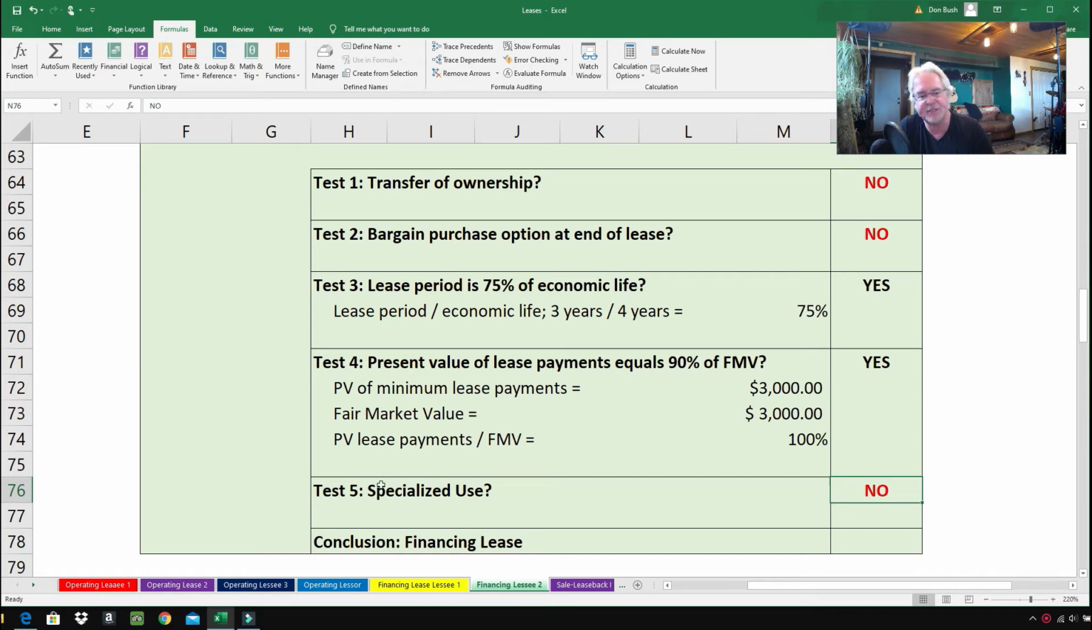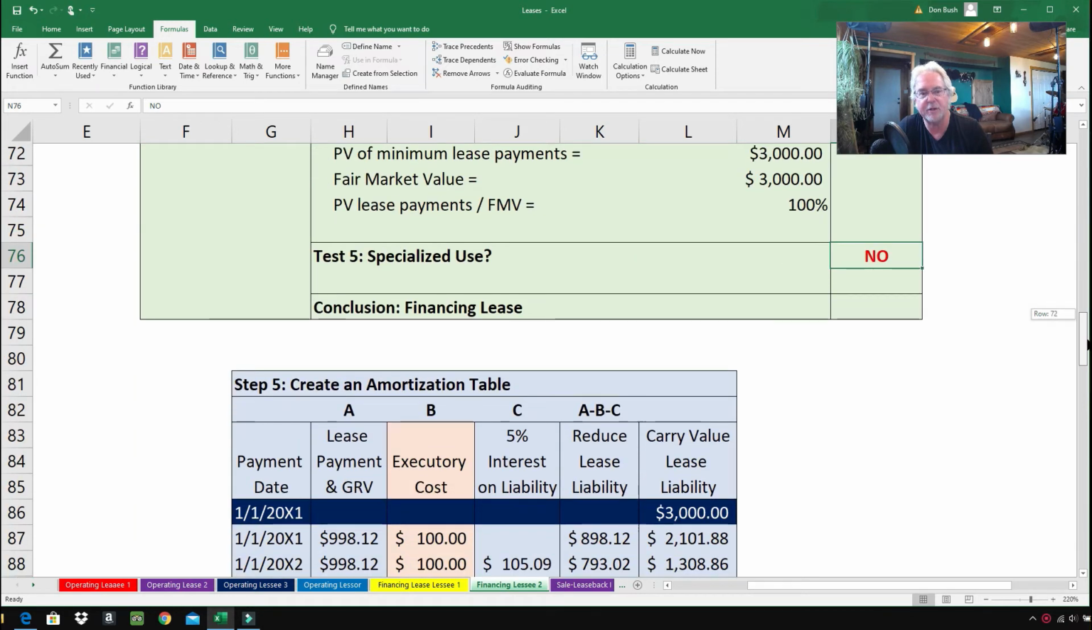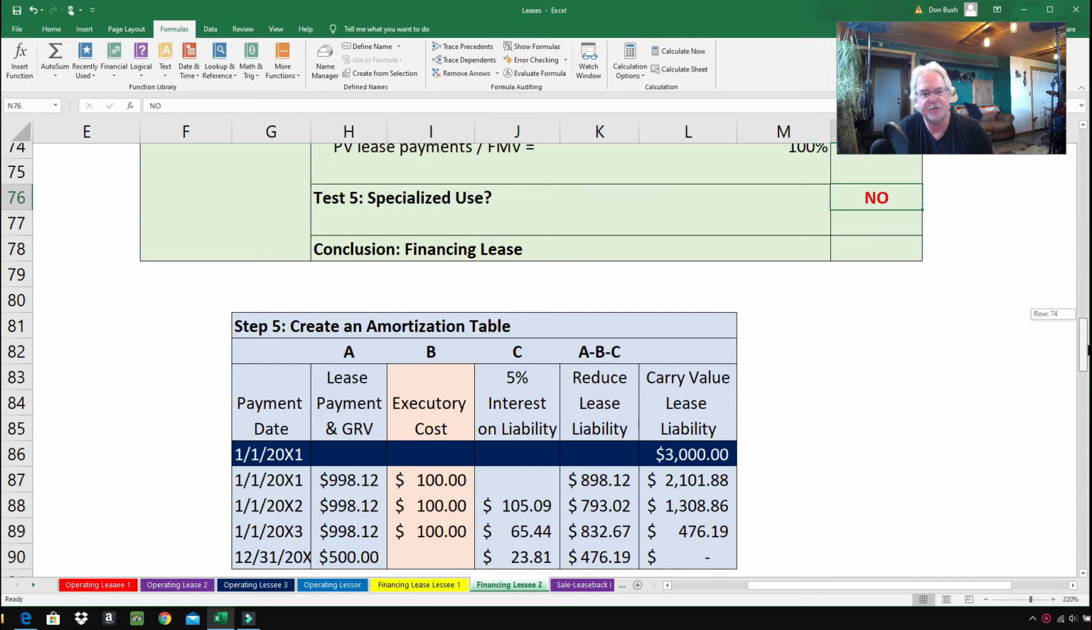So test number 5, specialized use. Is this generator built specifically for When We Get to Construction and nobody else in the world could ever use it for anything else? The answer is no, it was not built specially. It's just a generator. You could probably get one at Home Depot or Lowe's and you'd be good to go. So it's a financing lease.